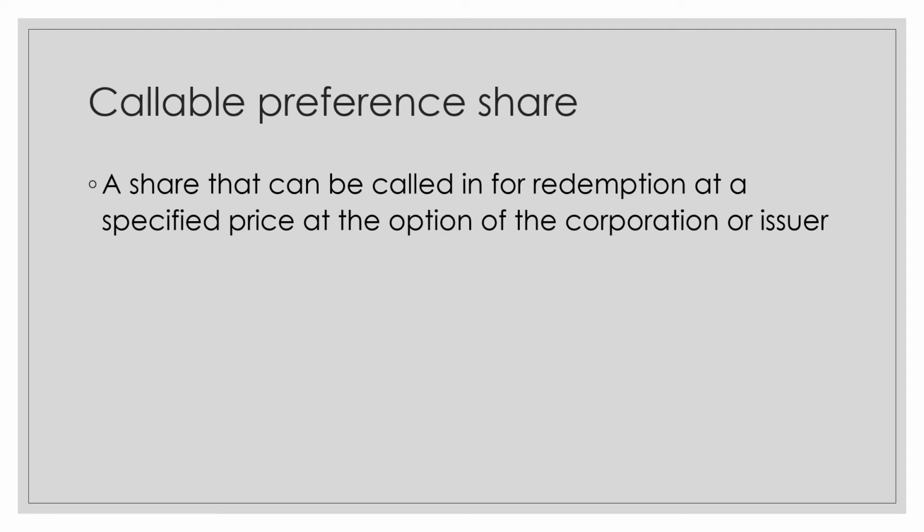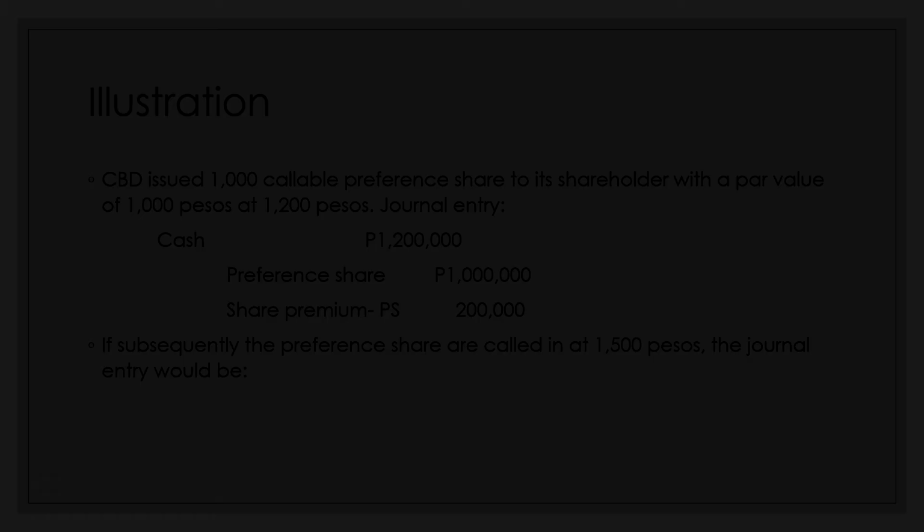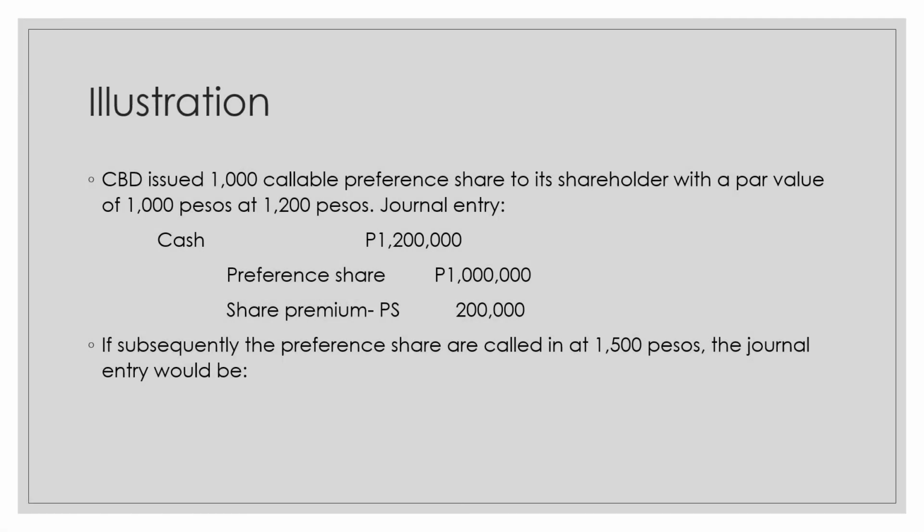Before the illustration, preference share is always indicated in the articles of incorporation, or OIE, with a PAR value. In the absence of specification of shares in the OIE, it may be concluded that the shares of the corporation are ordinary shares. You will learn the regulations on corporations more in your business laws and regulations subject. As you can see, the preference share capital is always valued at PAR. Any excess over the PAR is credited to share premium, or additional paid in capital, of the same class of share, which is preference share.